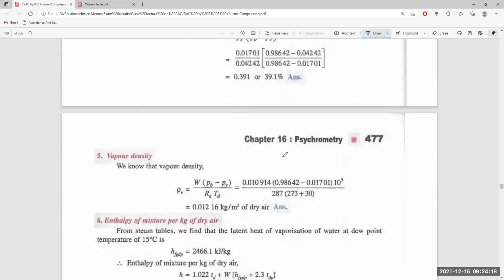Next, the vapor density. Now, we know the vapor density is rho V, which is the amount of the mass of water vapor present, multiplied by the barometric pressure minus the value of the pressure, divided by RA into TD from the gas equation.